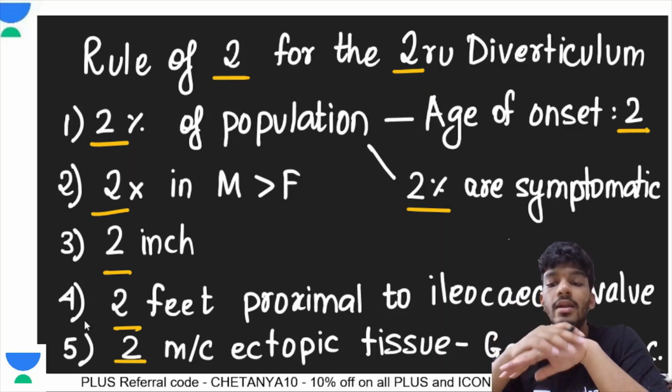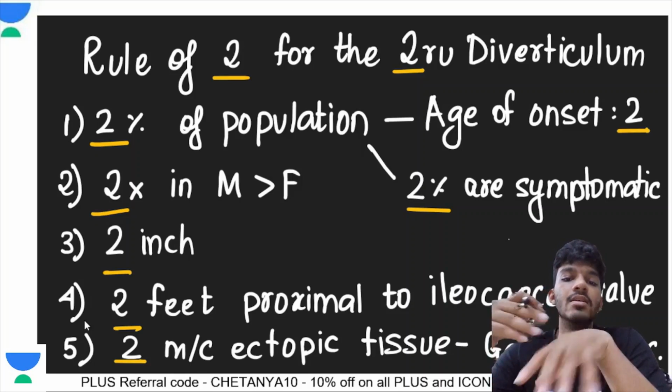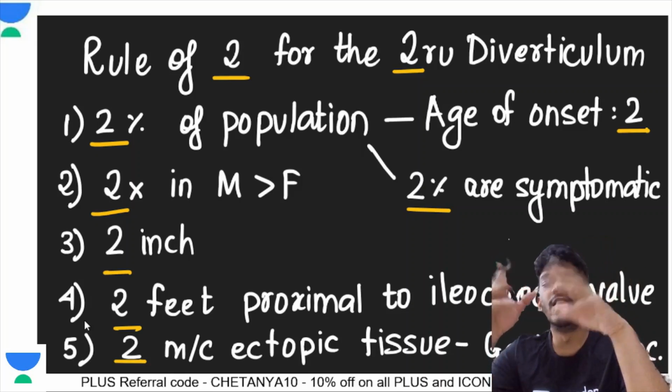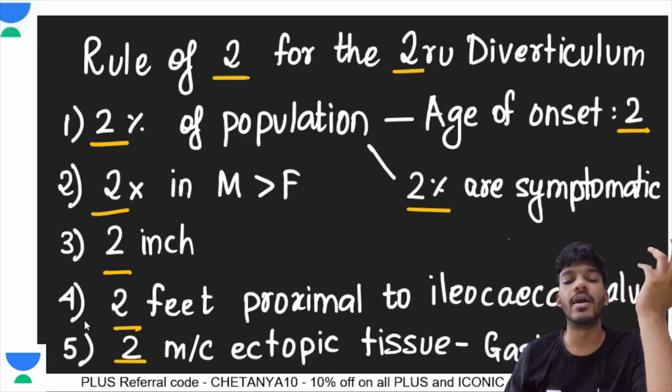type of mucosa. It can either have gastric mucosa or the small intestinal mucosa. So there are a total of 8 points, and 8 is 2 cube. Okay, so everything boils down to 2. So that's the way to remember some things about the Meckel's diverticulum.